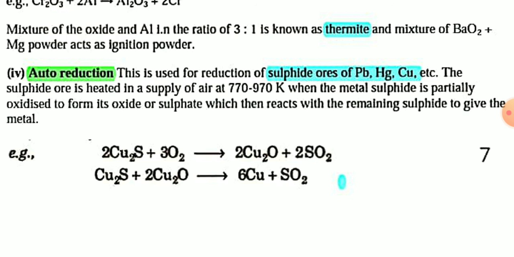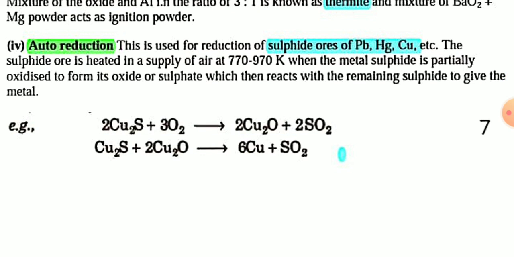Then this metal oxide or metal sulfate reduces the remaining metal sulfide to give the metal.